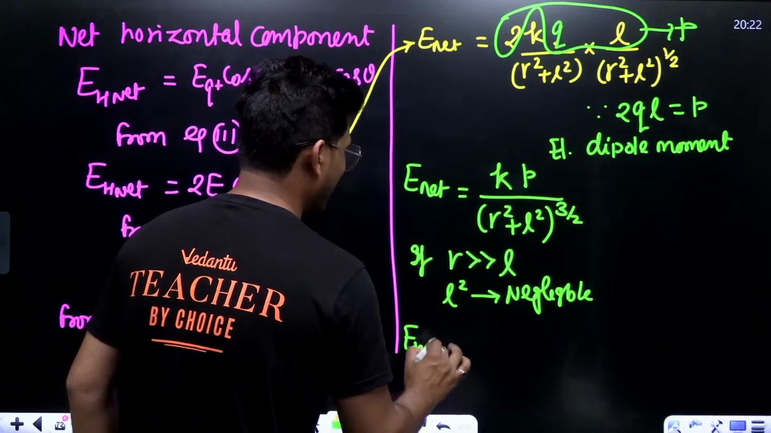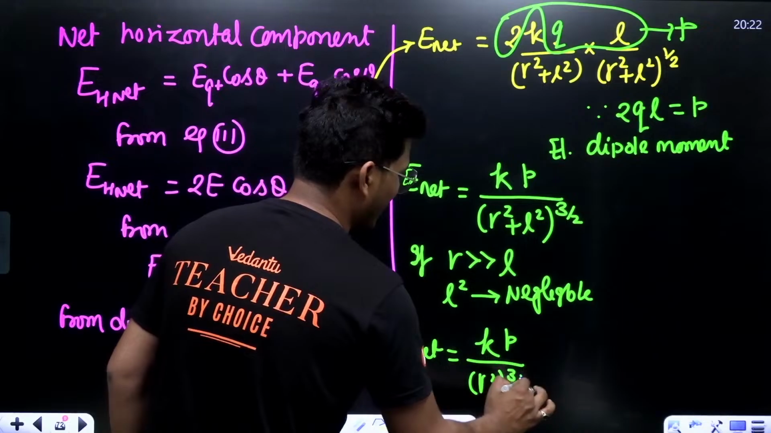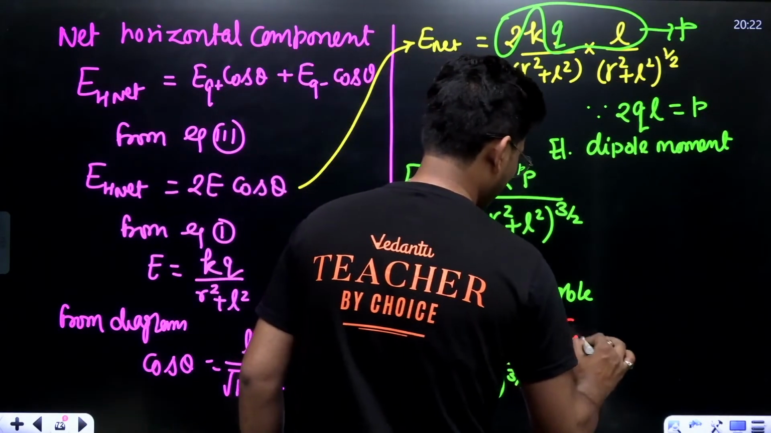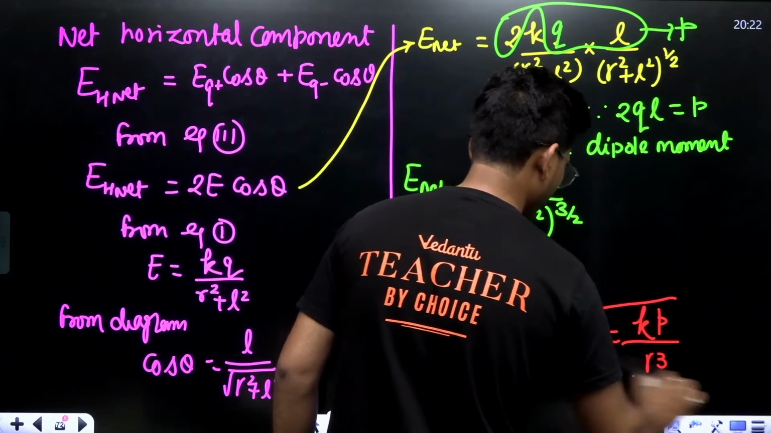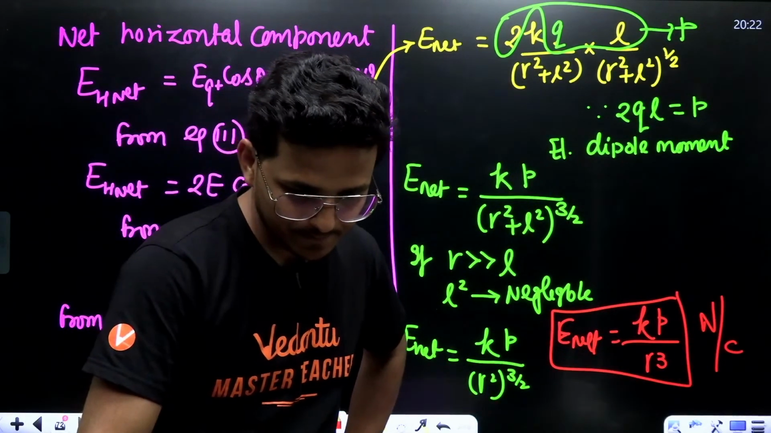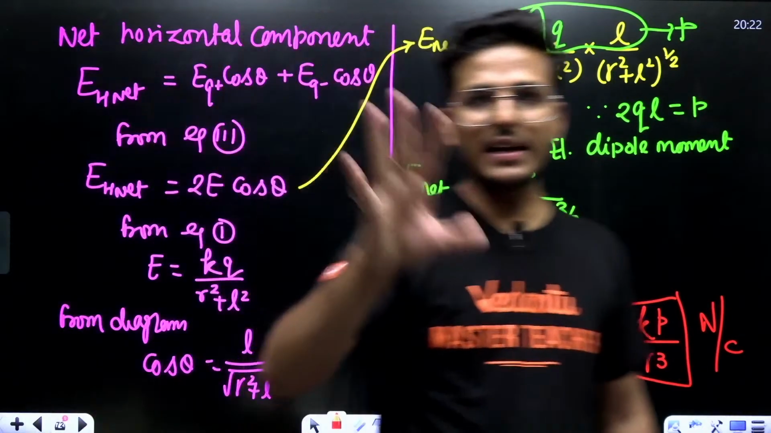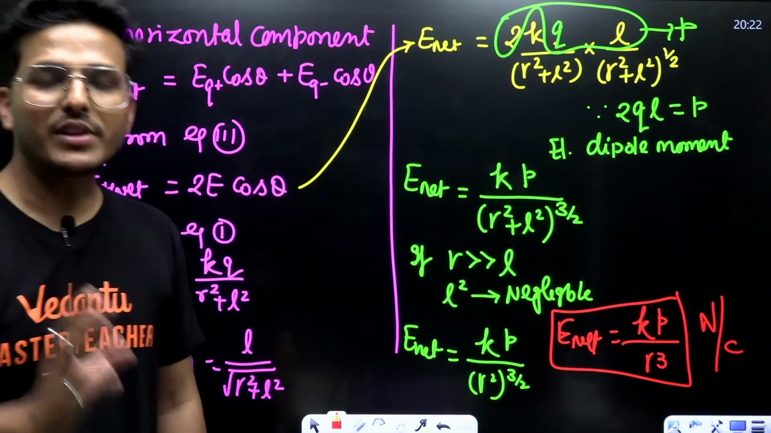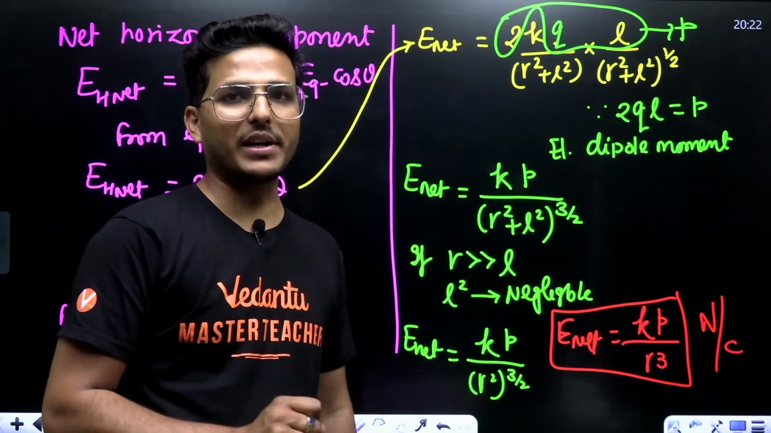So E net is equal to kp upon R square raised to the power 3 upon 2. Then 2 cancels out. E net is equal to kp upon R cube. And the unit is Newton per coulomb. Is it? Anyone having any doubt with this derivation, then let me know. It is very important. Okay.